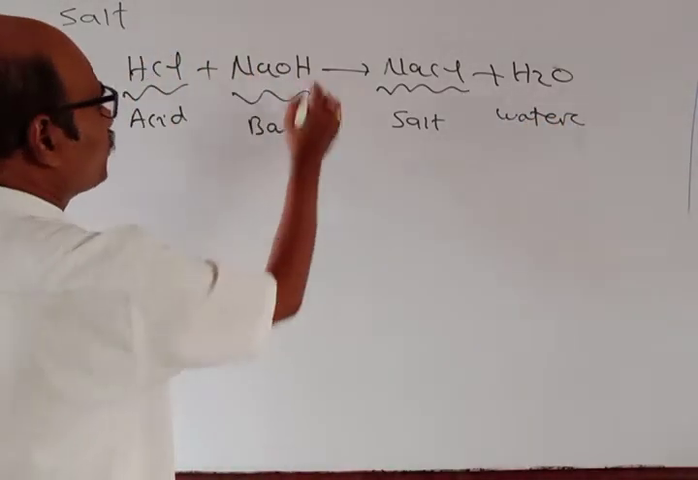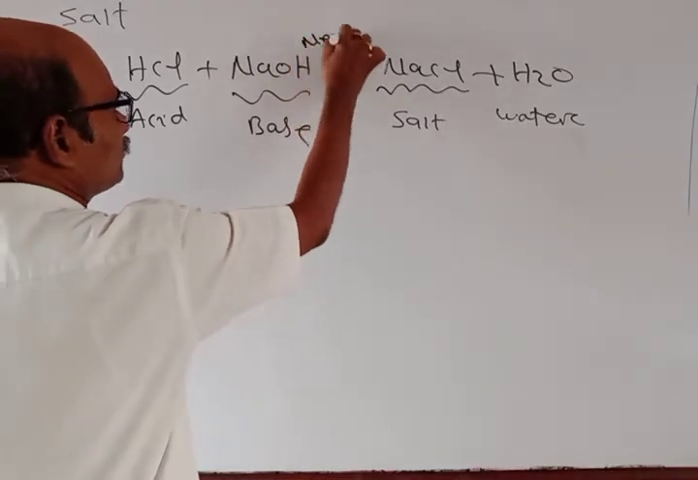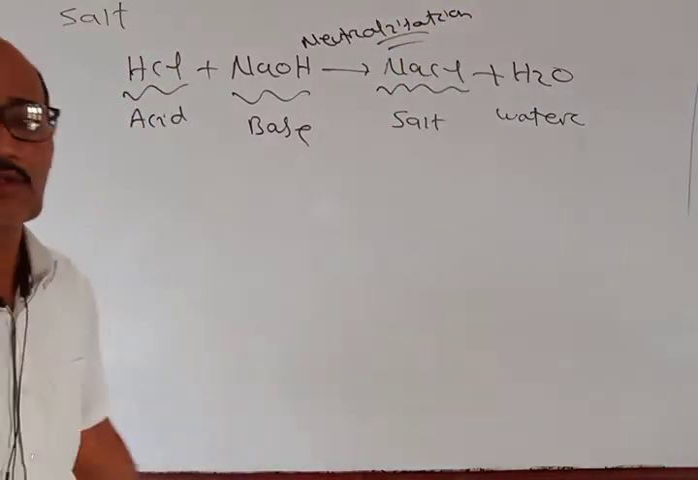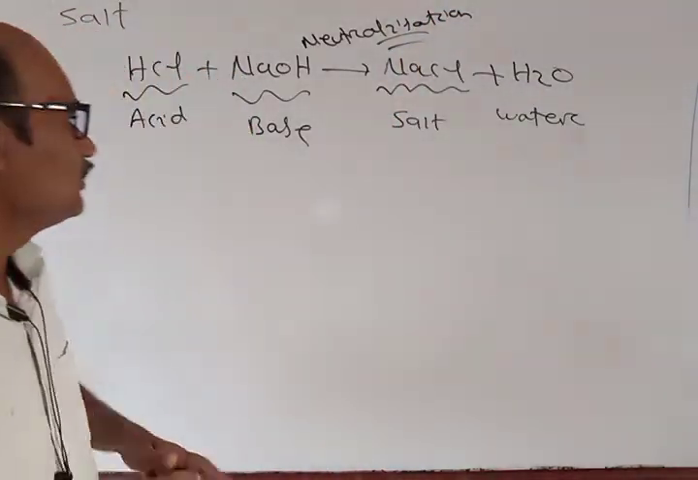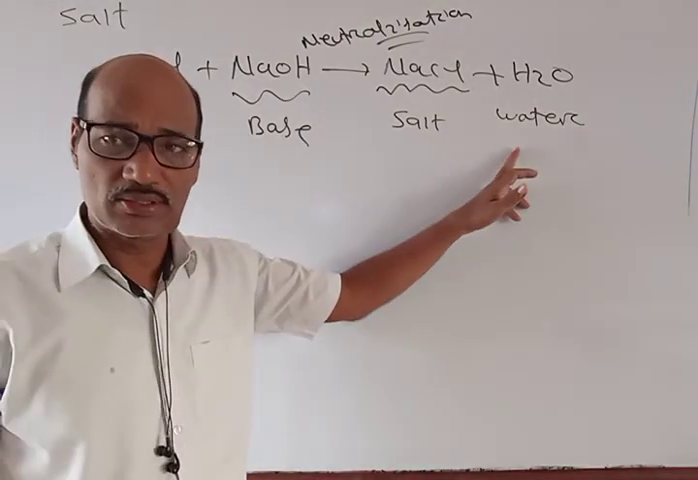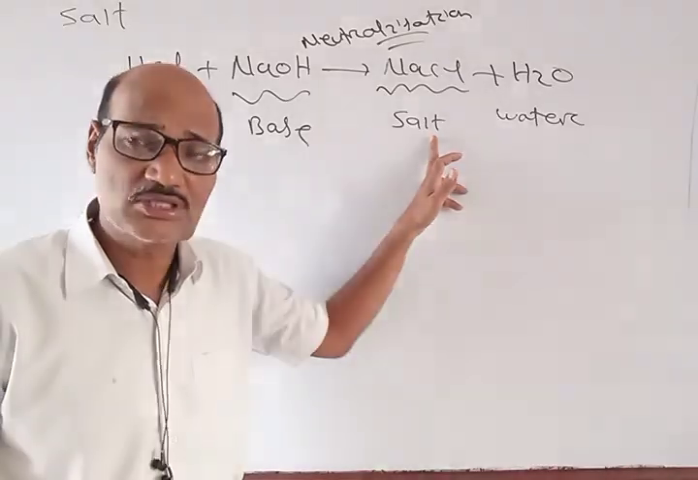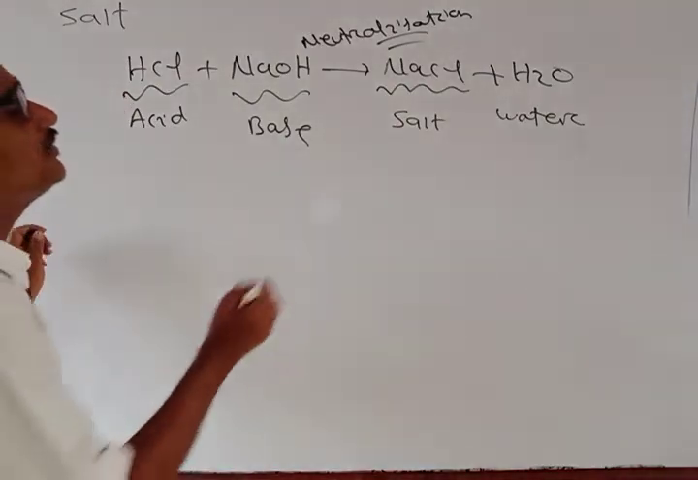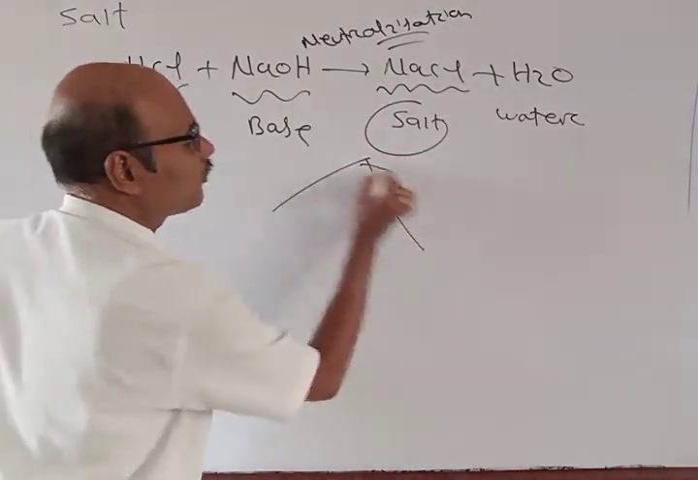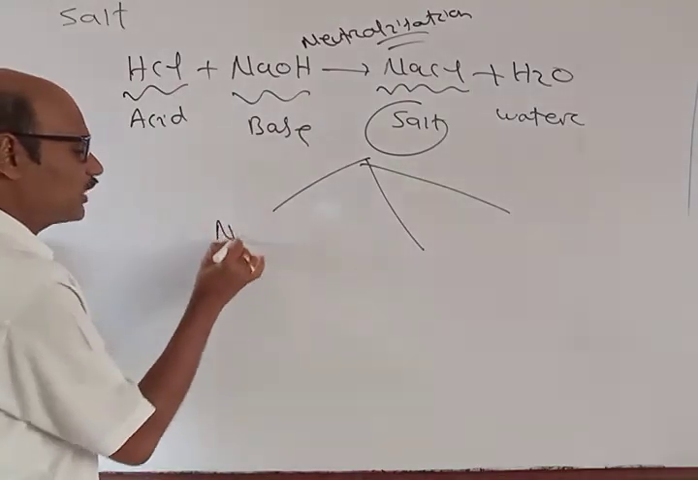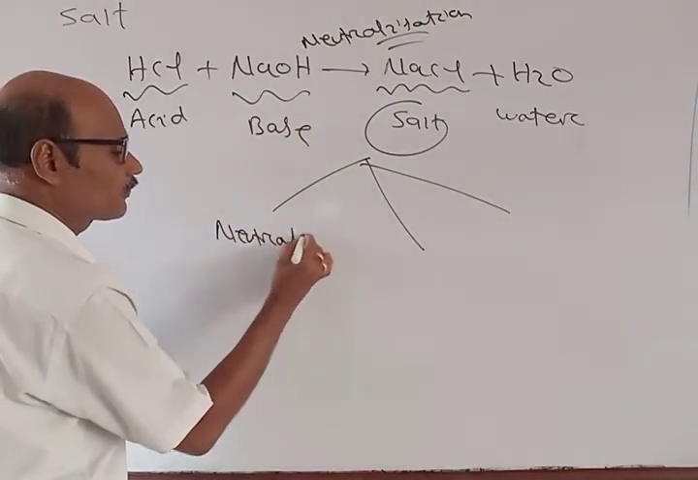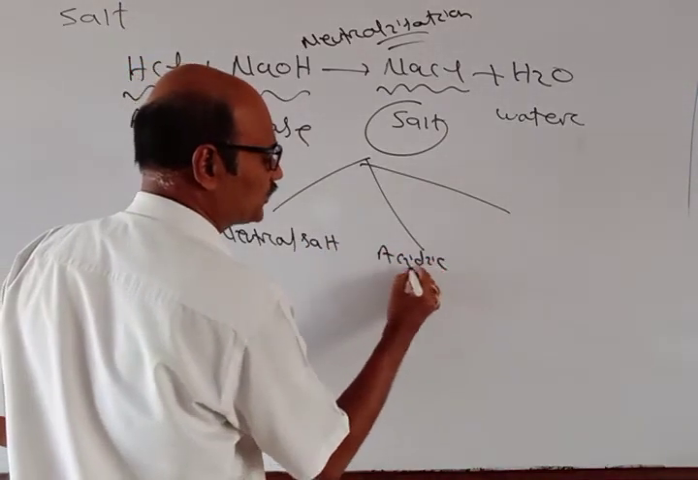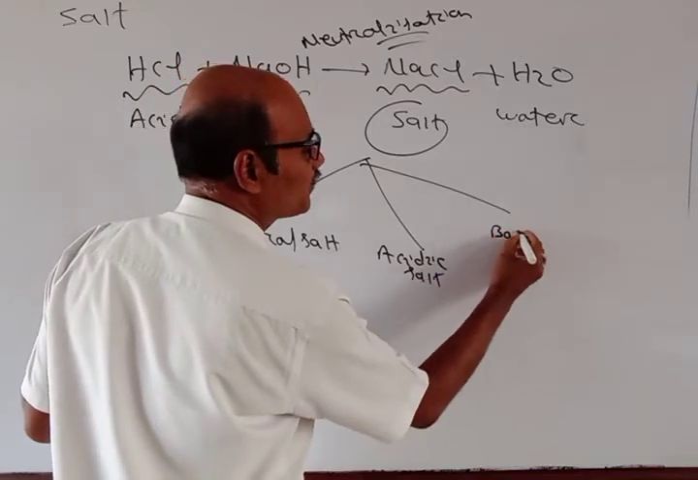And this reaction is called what? Neutralization reaction. So acids and bases react to give salt and water. So salts are the substances produced by the neutralization of acid and base. And this salt can be of different kinds, like neutral salt, acidic salt, and basic salt.